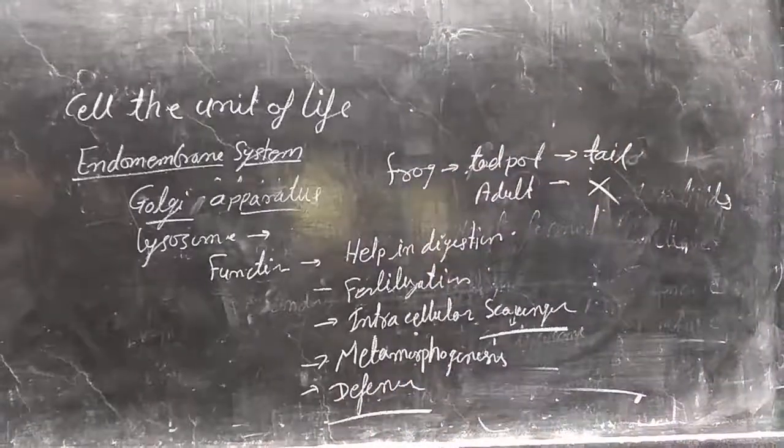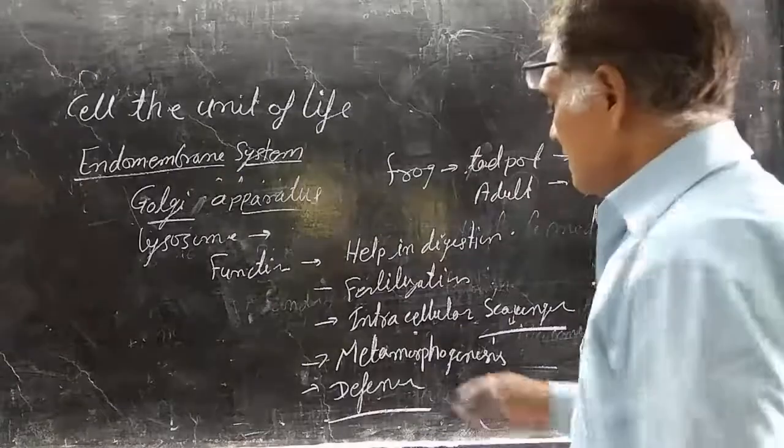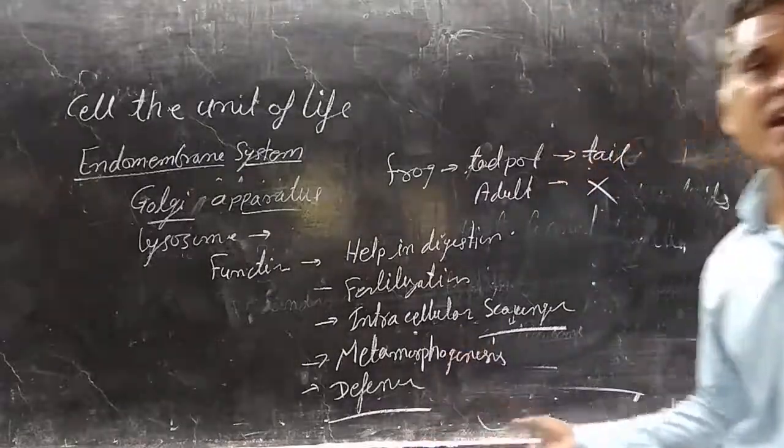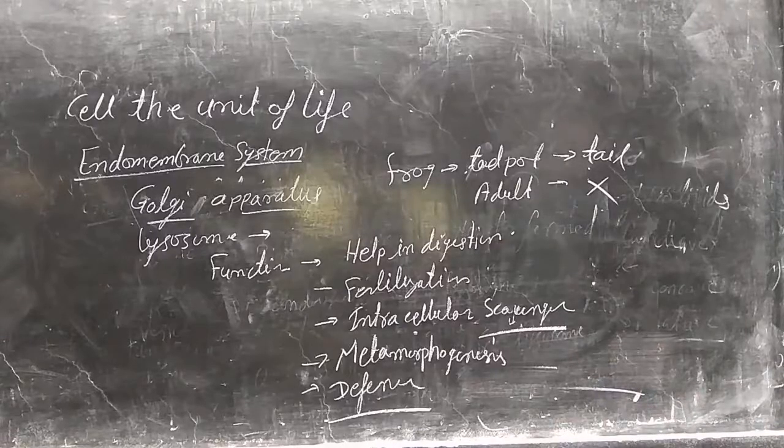Defense: in WBC, that is leukocytes, macrophages are present in the body. Macrophages help in the digestion of different bacteria, viruses and foreign particles. So it also helps in the defense of the body.